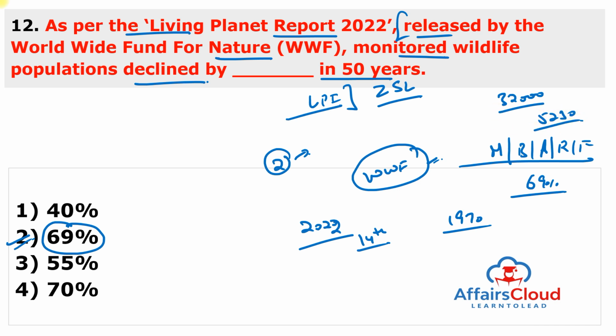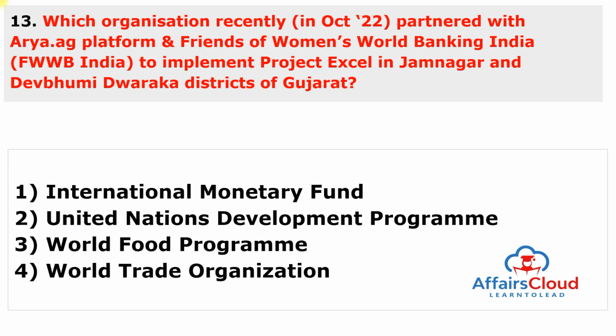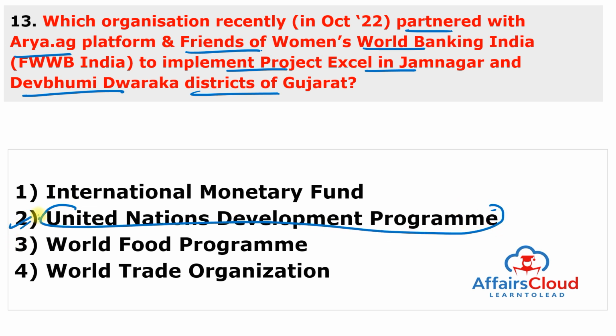Moving to the next question. Which organization recently partnered with the Arya.ag platform and Friends of Women's World Banking India to implement Project Excel in Jamnagar in the Devbhumi Dwaraka district of Gujarat? Very simple question, just read this statement, and this is implemented by the United Nations Development Programme, or UNDP. The answer to this question is second.